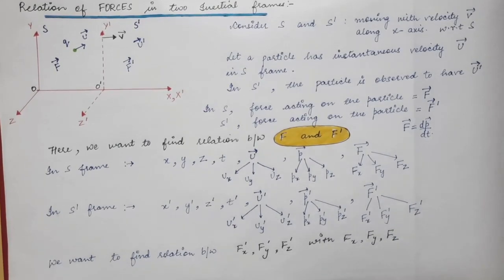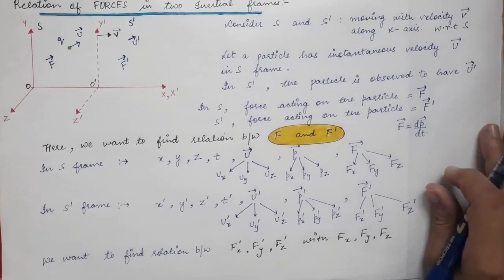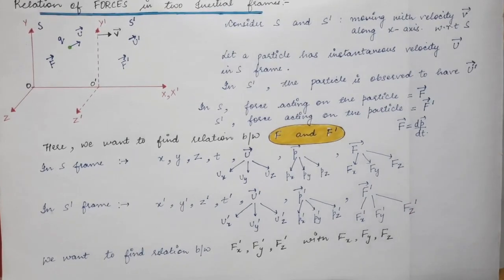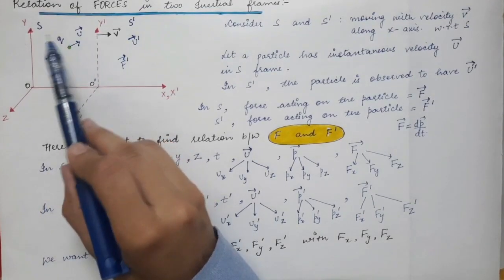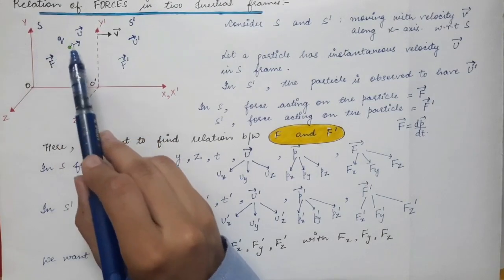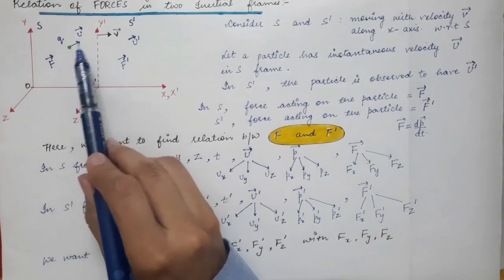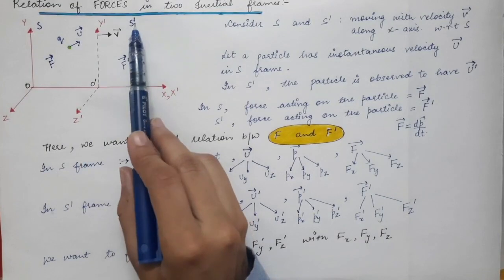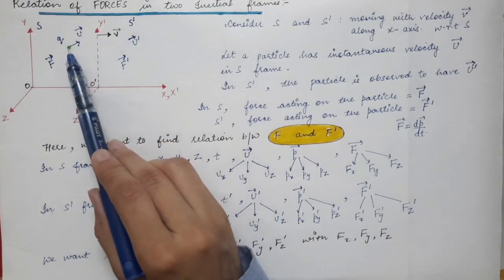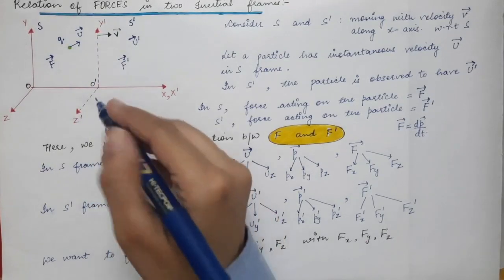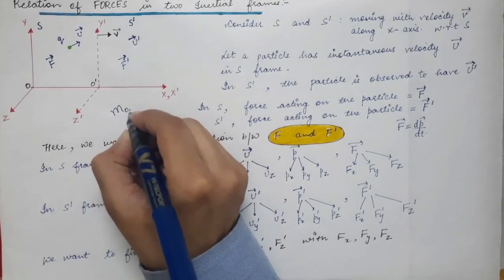And before that, we are going to see how the mass gets transformed from one frame to another frame. So this particle is moving with velocity u in S frame, and the same particle is moving with velocity u prime in S prime frame. And let's say the rest mass of this particle is m0.